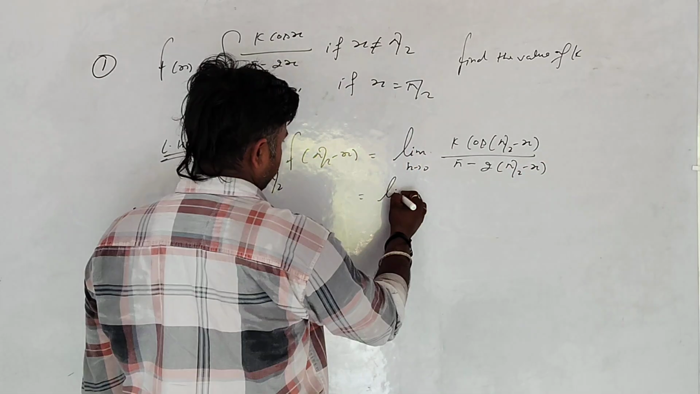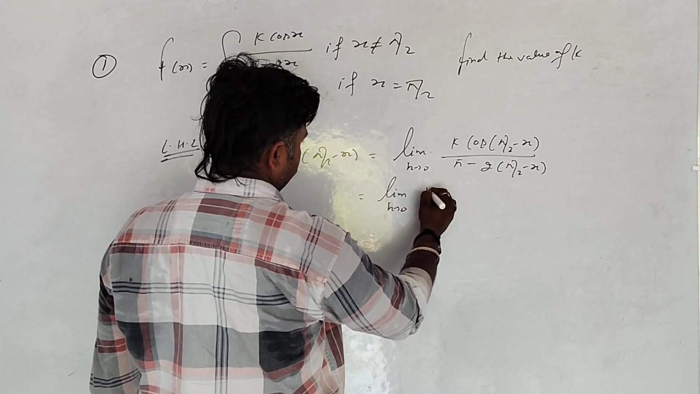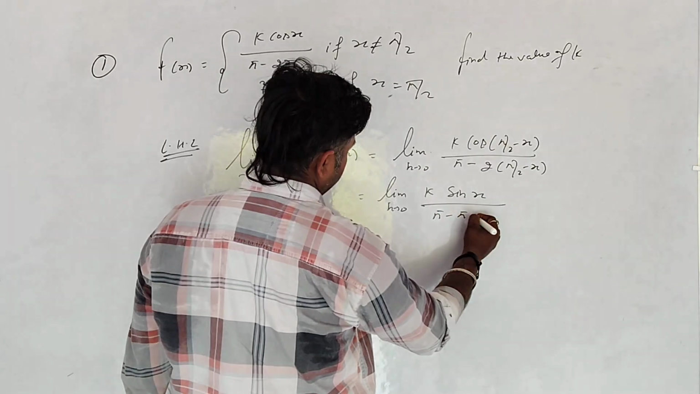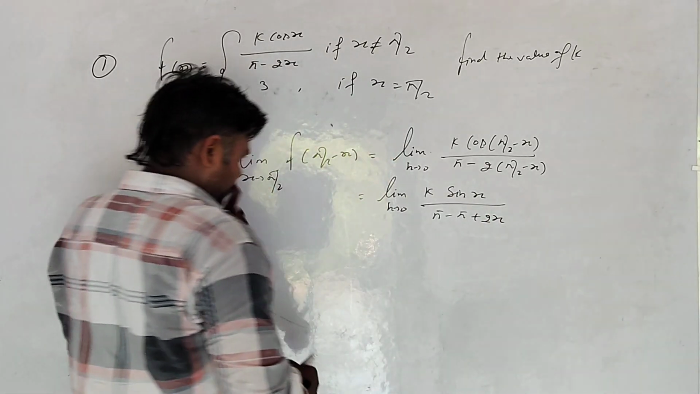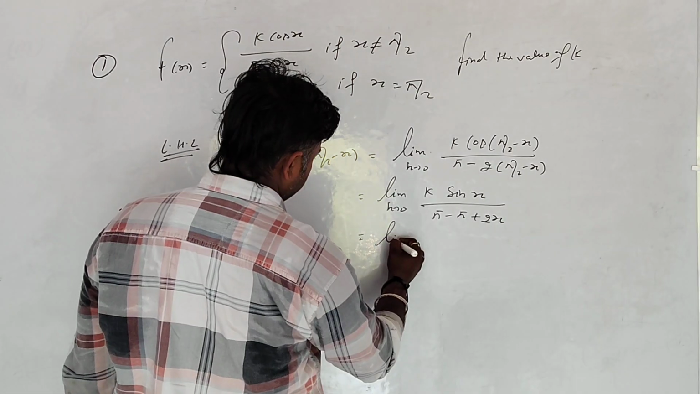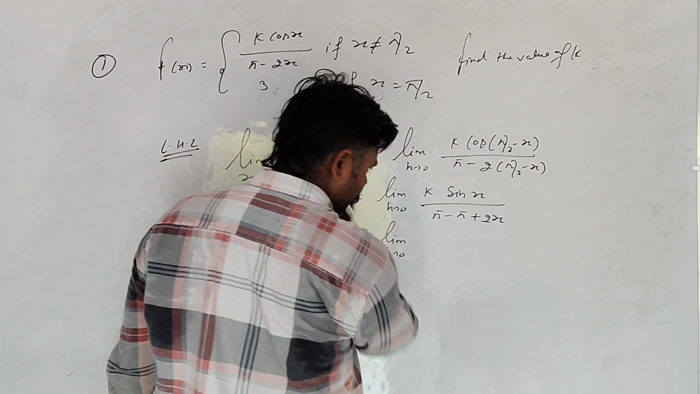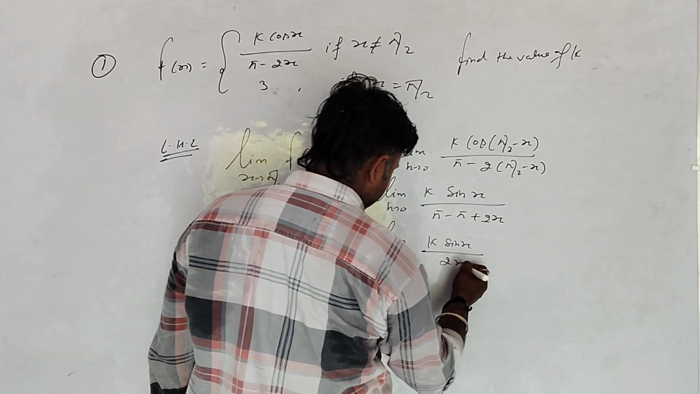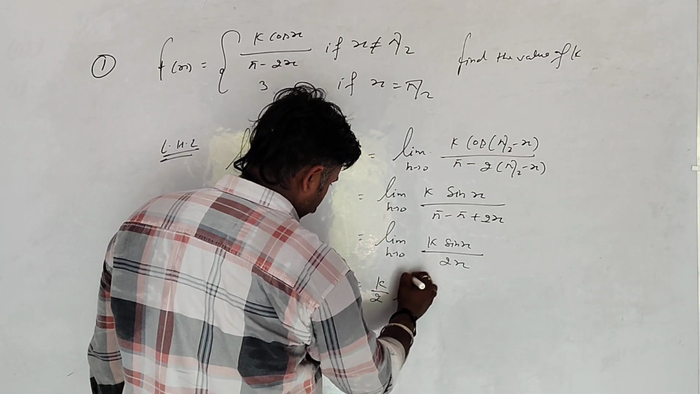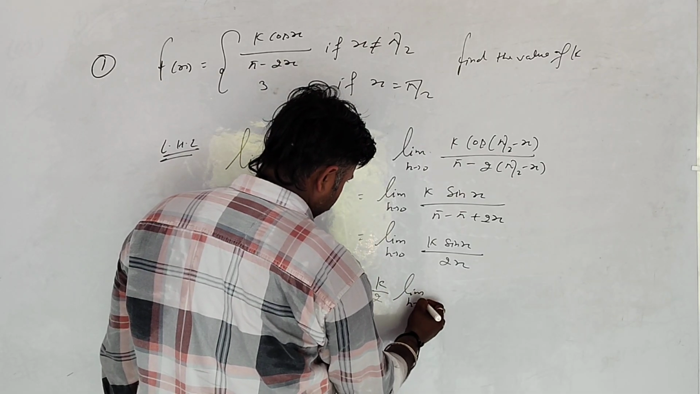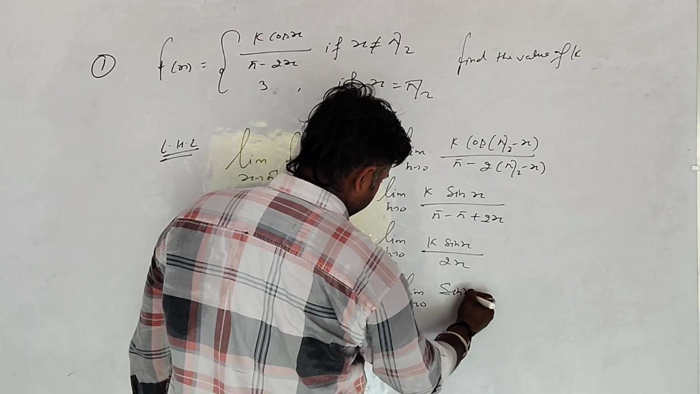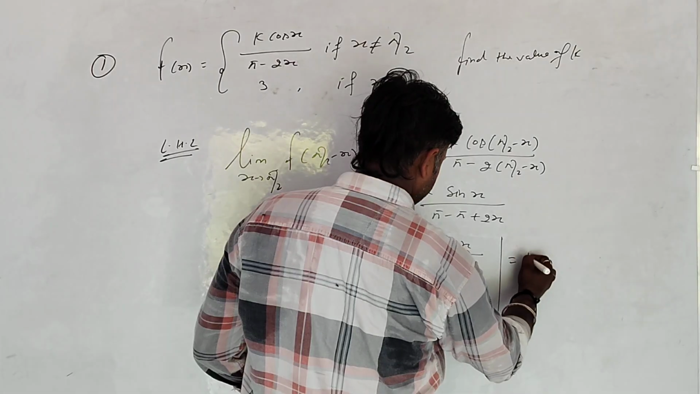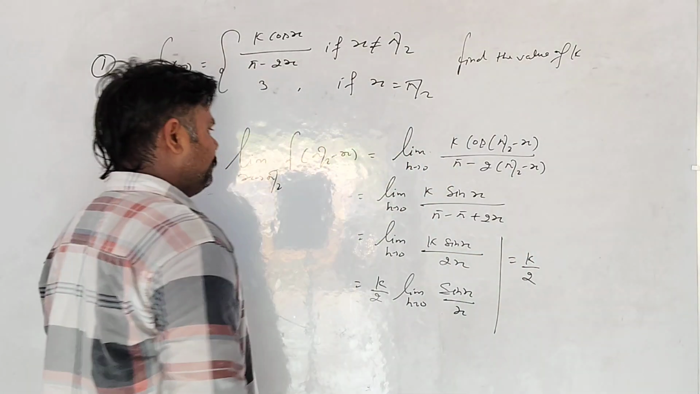So limit h tends to 0 of k sin h divided by pi minus pi plus 2h, which is equal to limit h tends to 0 of k sin h divided by 2h. So k divided by 2 is a constant, and limit h tends to 0 of sin h divided by h is 1. So the value is k divided by 2.